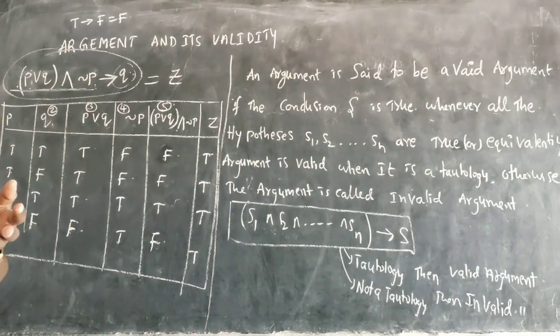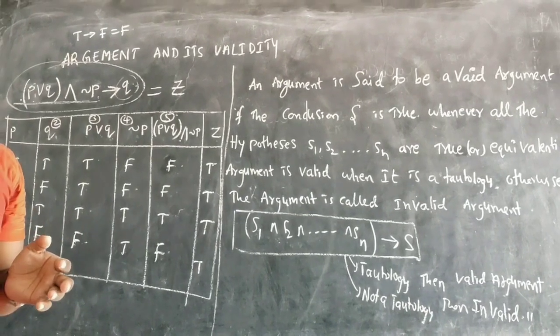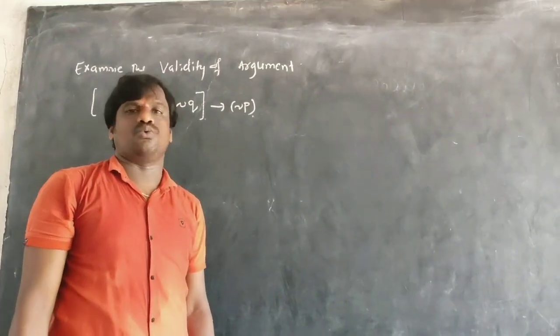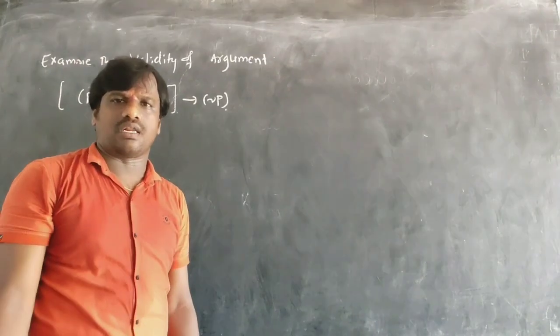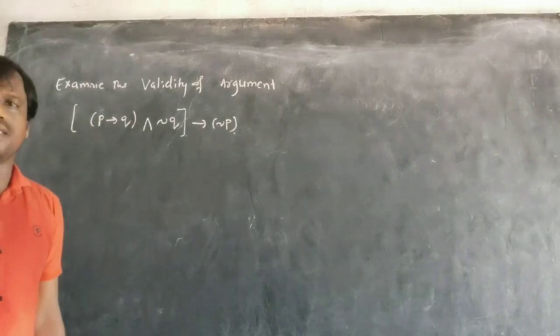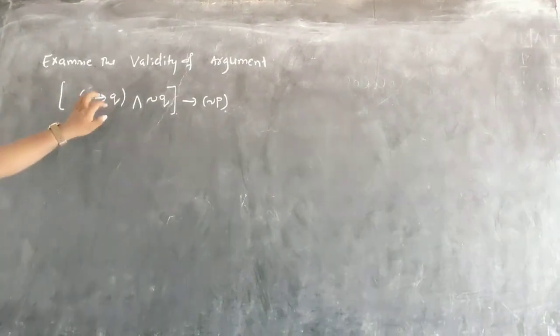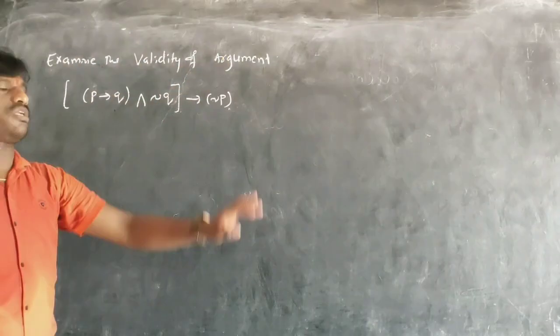Likewise, we will find valid and invalid arguments. So let us see the next question to understand the valid argument. The question is given: examine the validity of the argument.